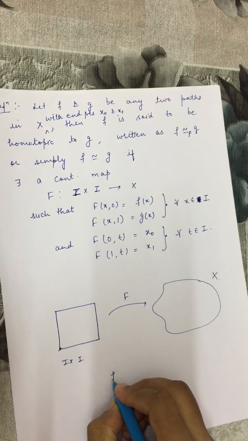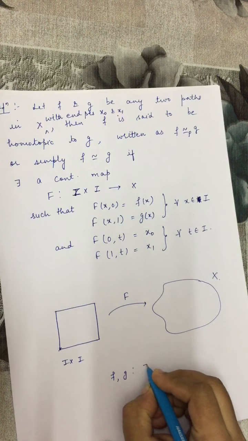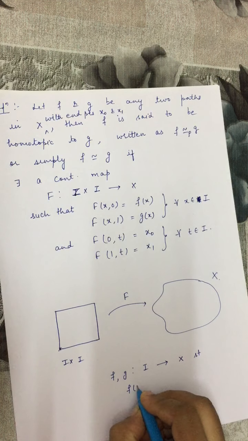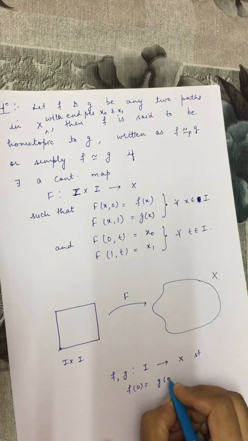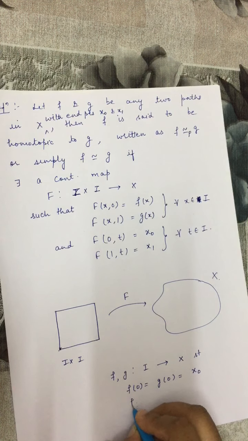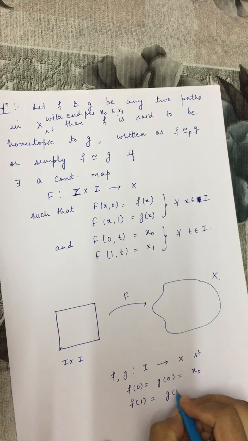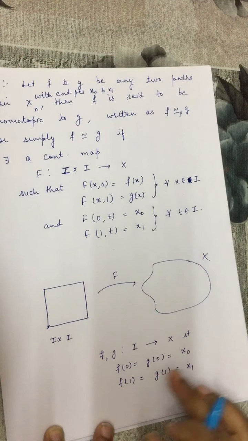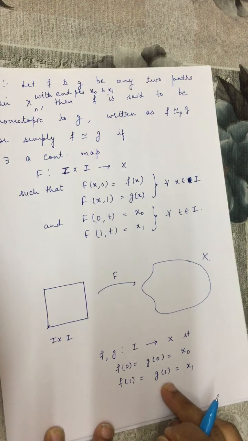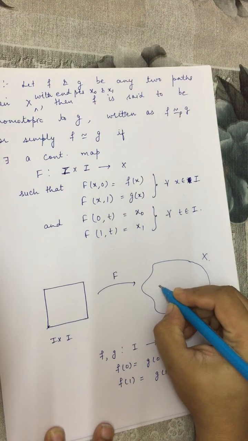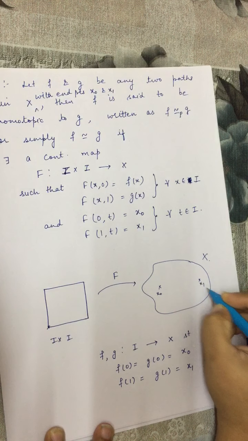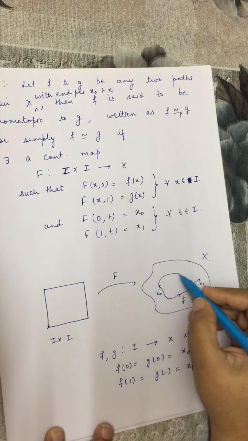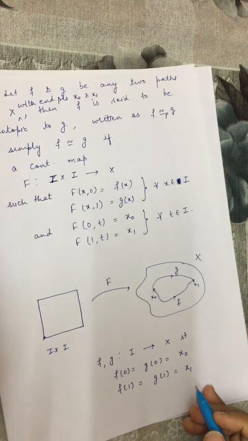It means F and G are basically mappings from I to X such that F of 0 and G of 0 are x0, and F of 1 and G of 1 are x1, because the starting point of both the paths F and G is x0 and the end point of both the paths F and G is x1. So let us say this is point x0, this is point x1, and say this is path F. Let us say this is path G.